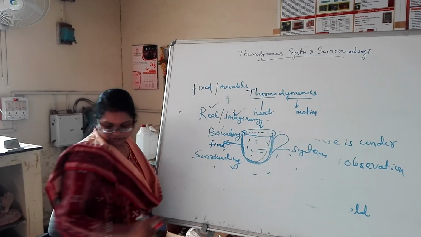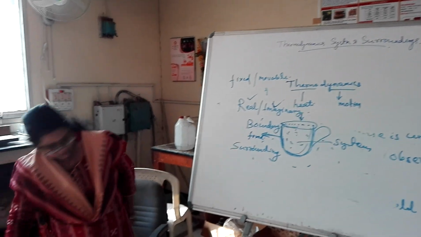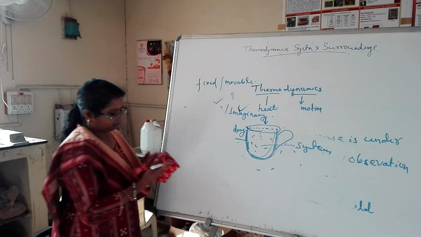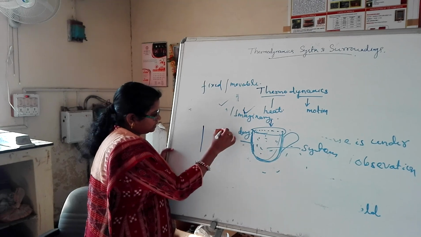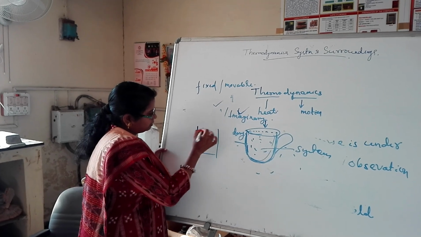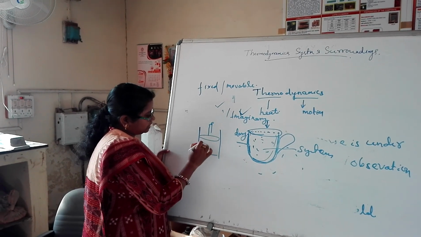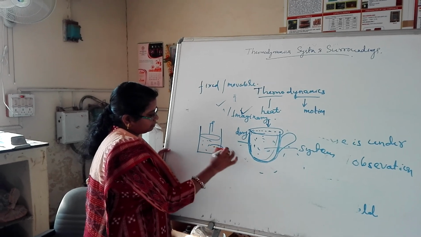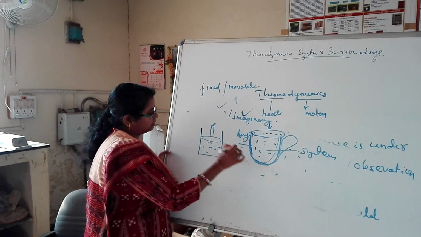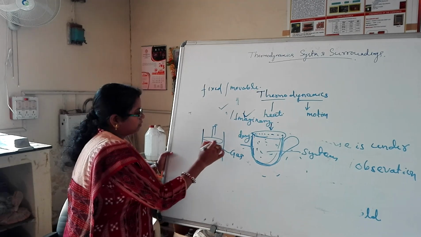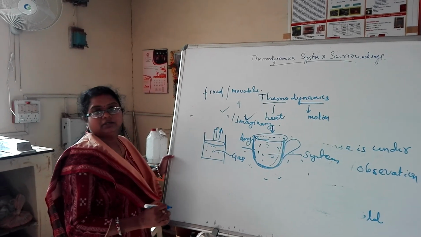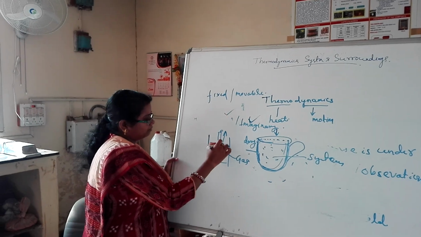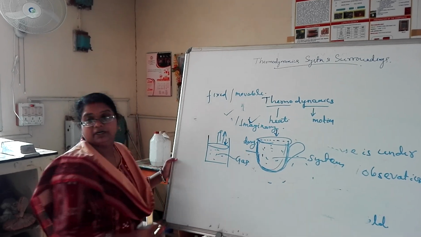Similarly, what is a movable boundary? For example, a piston cylinder arrangement. The cylinder contains gas here, and the piston can move up and down.